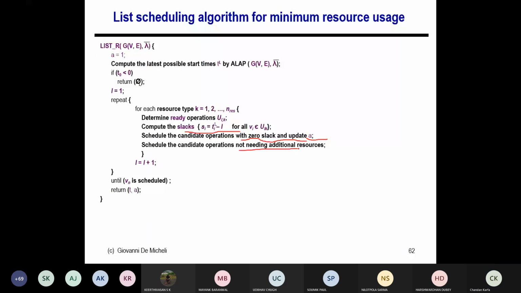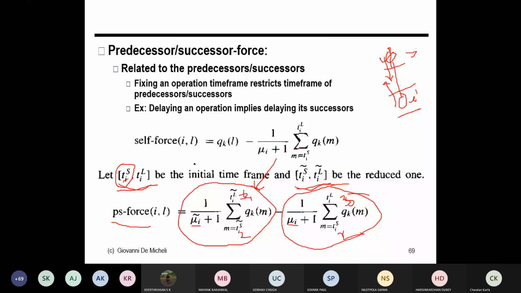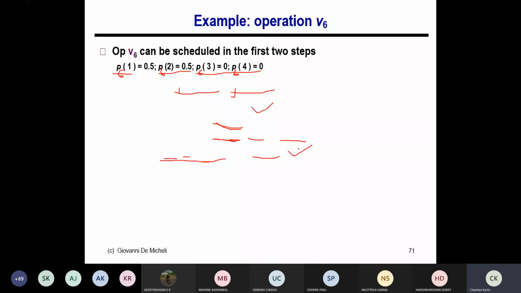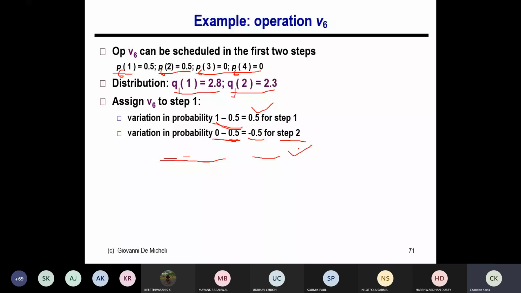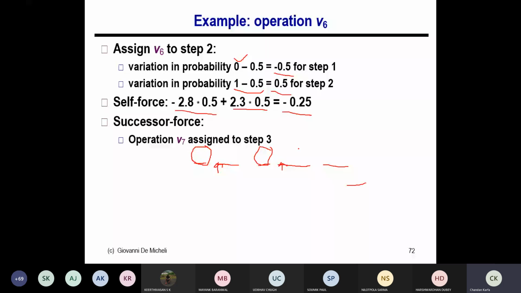So now for FDS, we have the calculation of force at the start itself, right? Because I can calculate all this number for each node at the start, and also I know the lambda, so the number of timestamps needed is feasible because it is an ALAP time, and I can check whether that is feasible or not. So we know the force value for all nodes at the start of my algorithm. Also, I know my lambda, the number of timestamps to be scheduled. So can I come up with a better version of this MRLC algorithm, right?